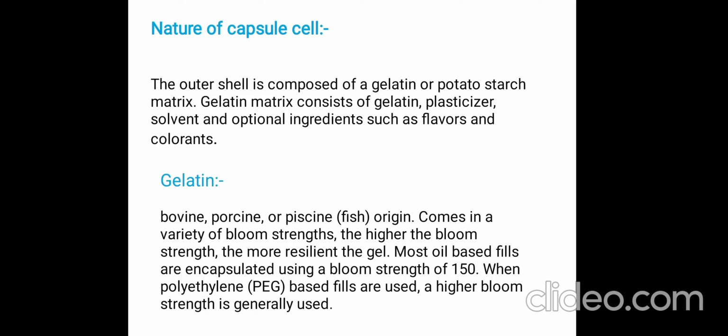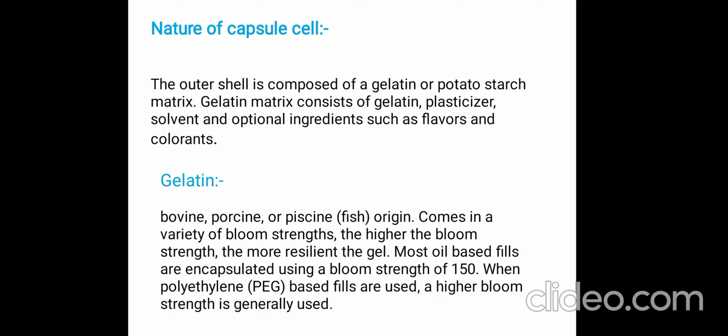Next is nature of the capsule shell. The outer shell is composed of gelatin or a starch matrix. The gelatin matrix consists of gelatin, plasticizers, solvent and optional ingredients such as flavors and colorants. These capsules are basically composed of gelatin, plasticizer and water. They may contain additional ingredients such as preservative, coloring and opacifying agent, flavoring, sugar, acid to achieve their desired effect.